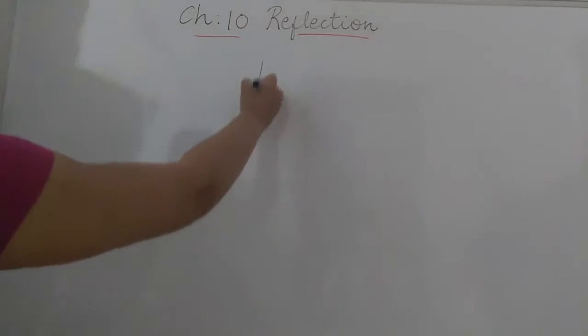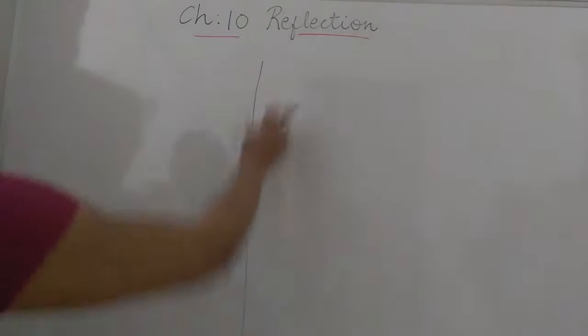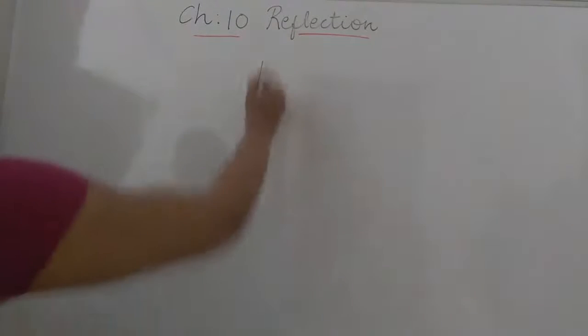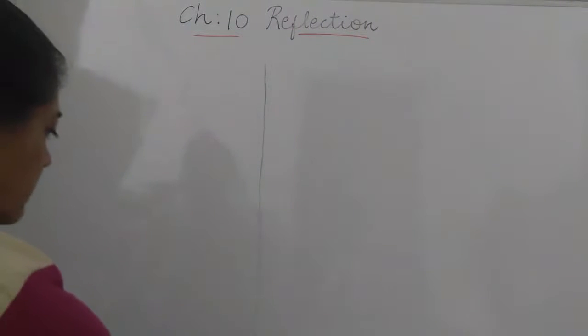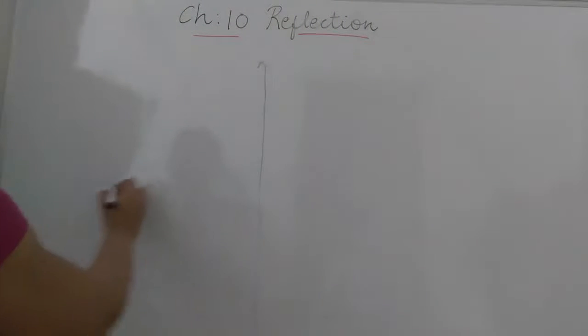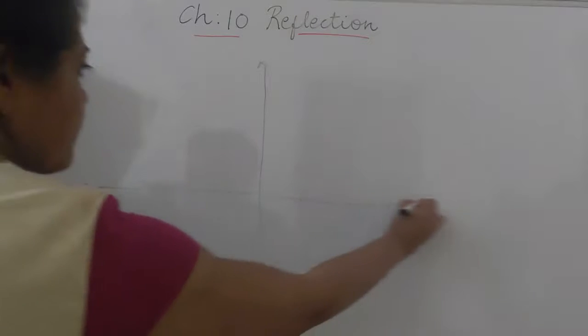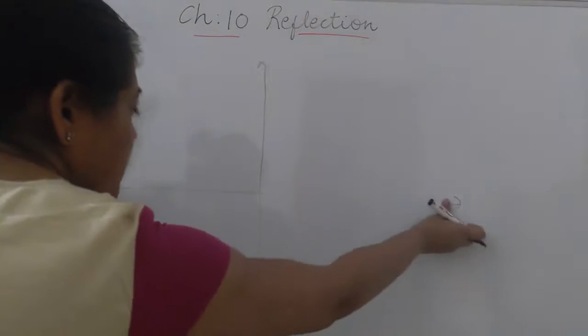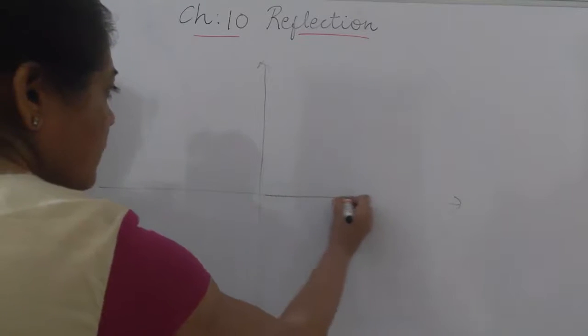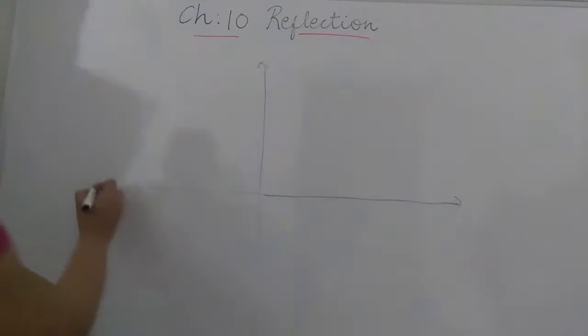Okay students, now suppose I am drawing the y axis. This is the y axis I am drawing here, straight, and suppose this is the x axis here. So this is the graphical representation. Actually, reflection means you will be given different mirror lines, whether it is the x axis or y axis.